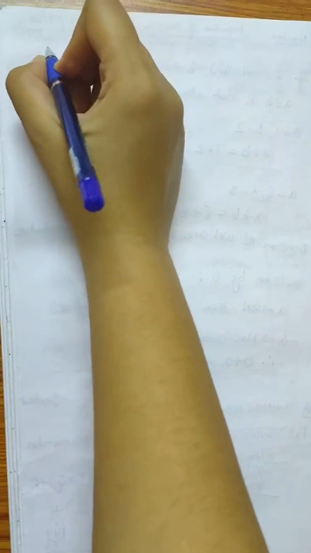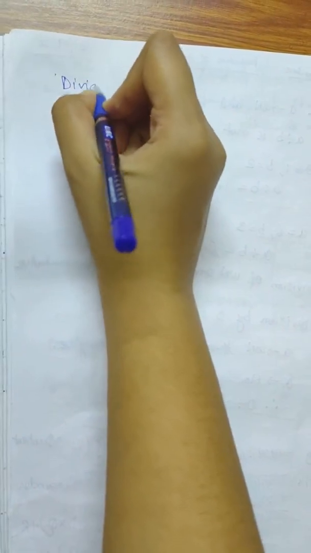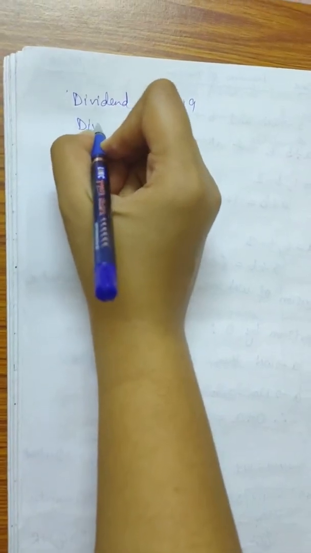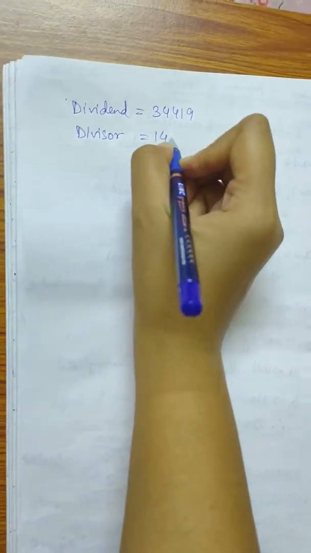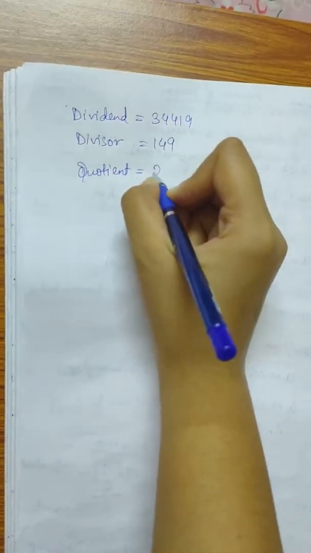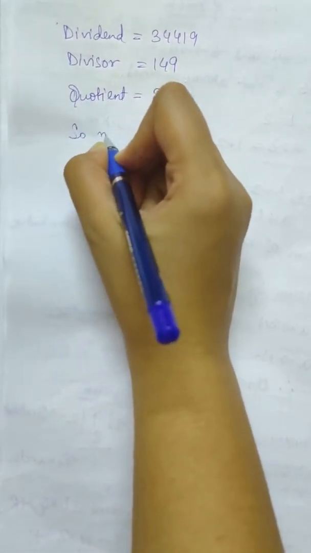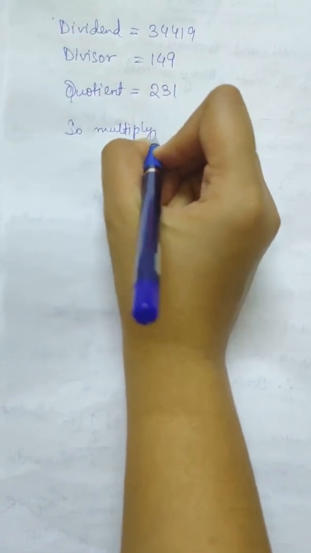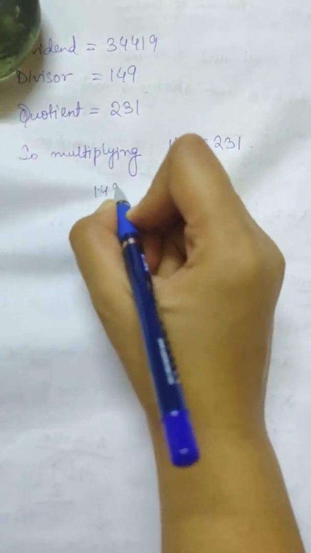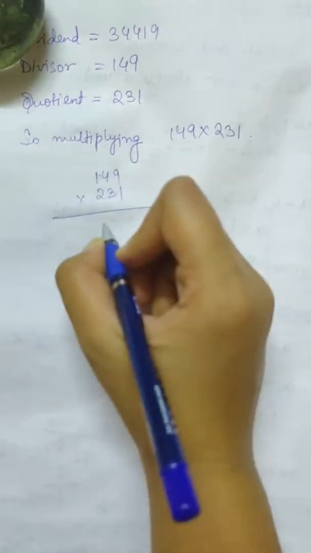So our dividend was how much? Dividend was 34419. Our divisor was 149 and our quotient was 231. So multiplying, how will we multiply this? We will simply multiply 149 with 231. So multiplying this, we have to show this multiplication like this.